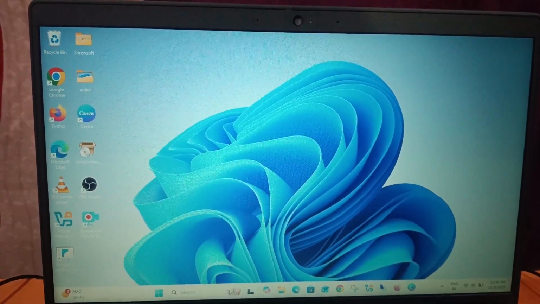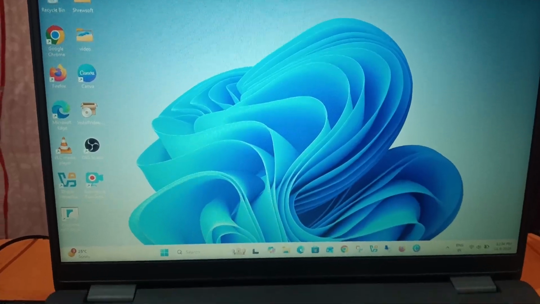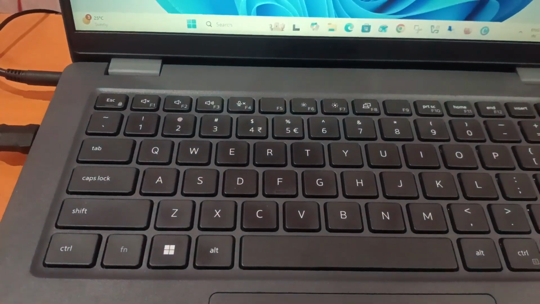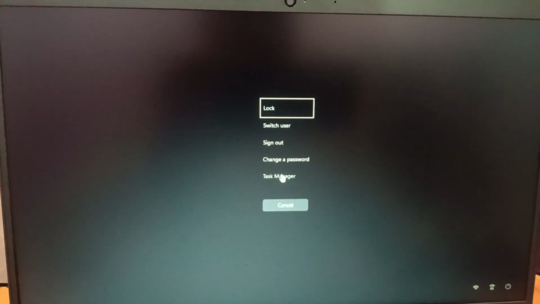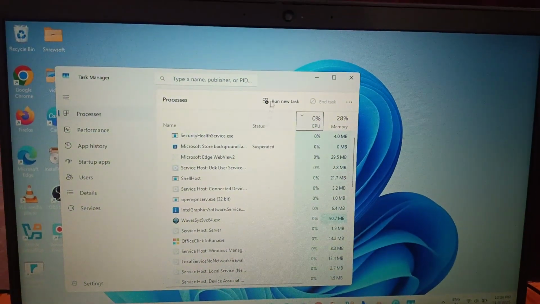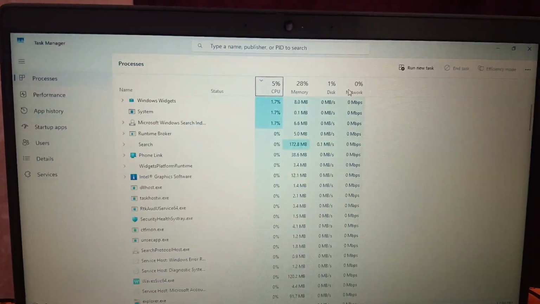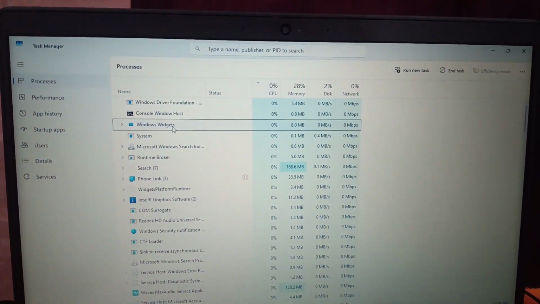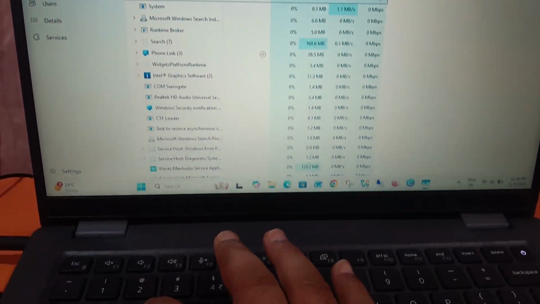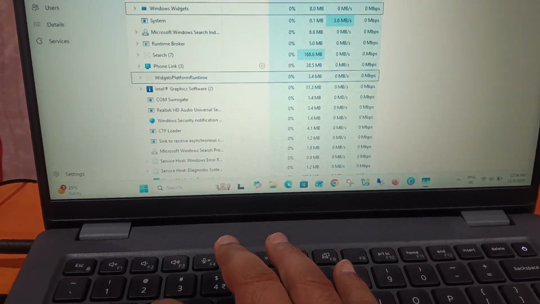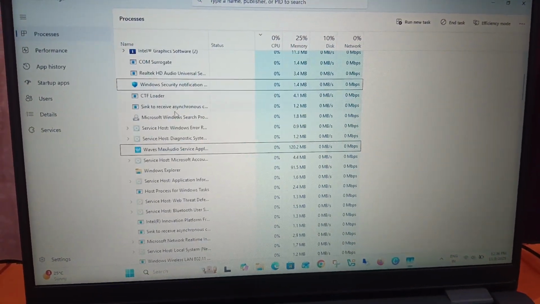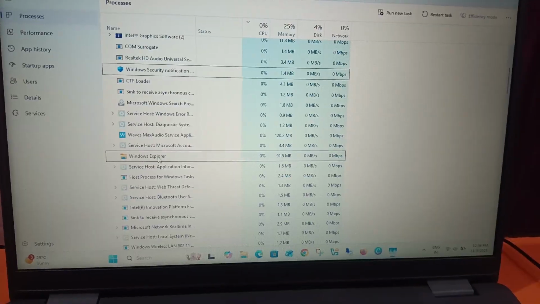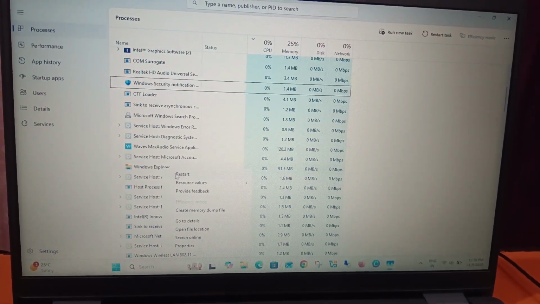In the third step, again you need to press Control Alt and Delete button together. Once you see it, you need to open the Task Manager option, and you need to look for Windows Explorer here. Press W on your keyboard, and look for Windows Explorer. This one. You need to right click on it and simply restart it.